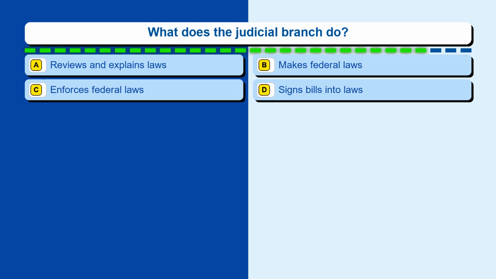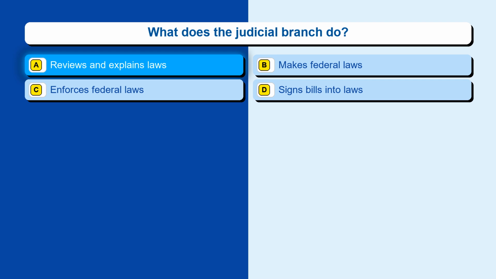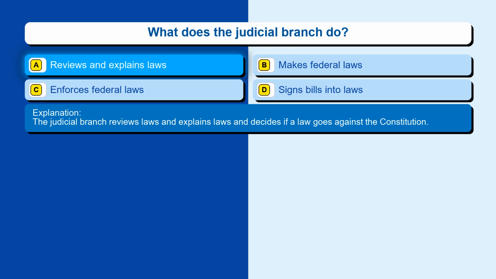Question 85. What does the judicial branch do? Option A, reviews and explains laws. Option B, makes federal laws. Option C, enforces federal laws. Option D, signs bills into laws. The correct answer is option A, reviews and explains laws. The judicial branch reviews laws and explains laws and decides if a law goes against the Constitution.